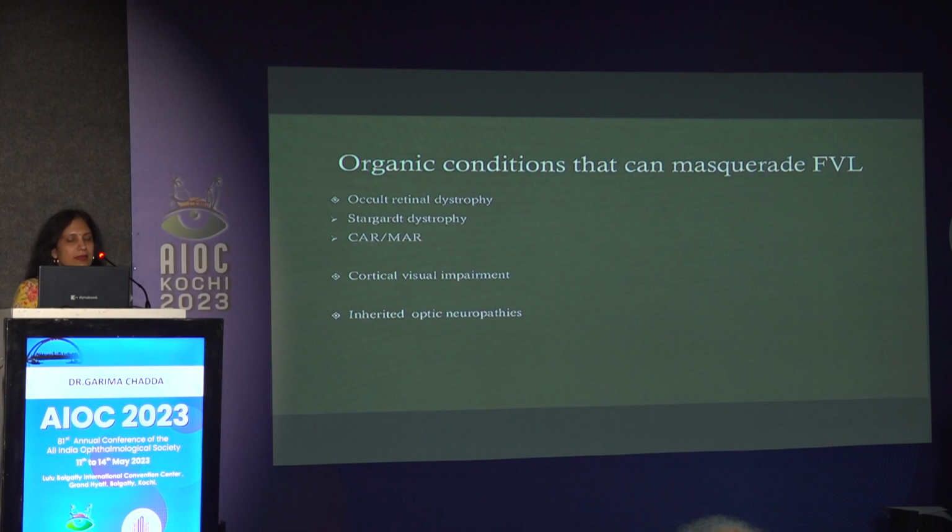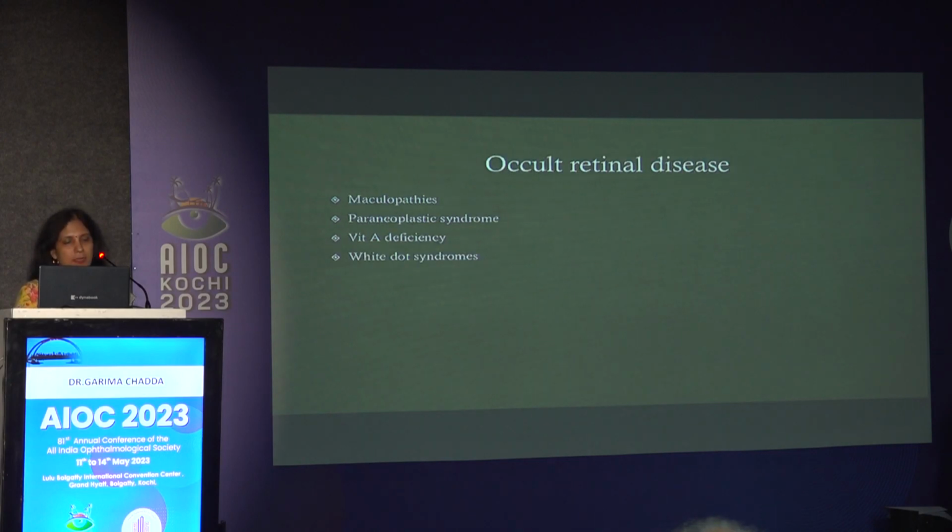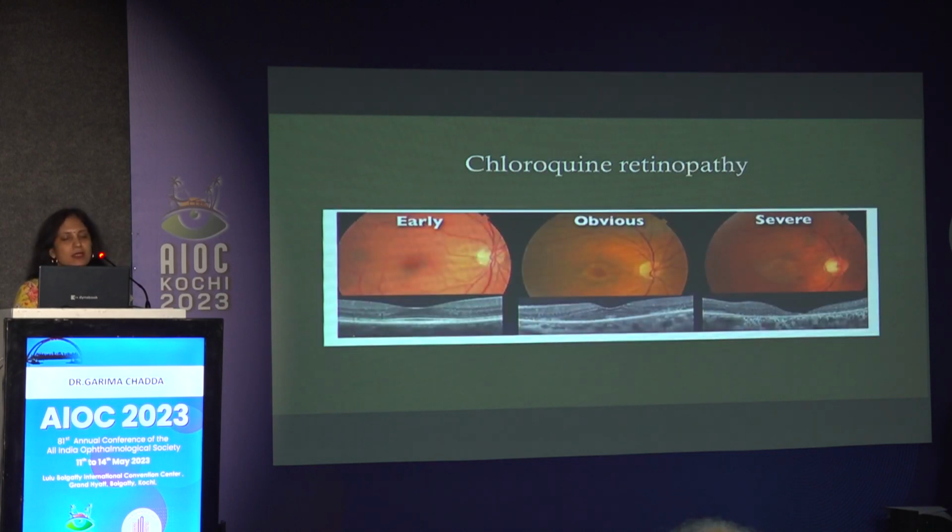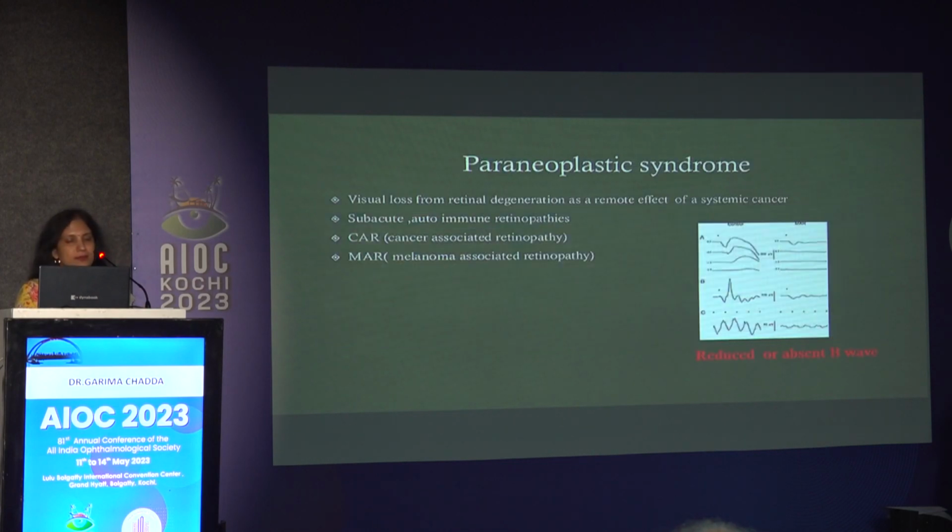Organic causes can also masquerade as functional visual loss, as Nagin sir has pointed out earlier: occult retinal dystrophies, Stargardt dystrophy, CAR, MAR, cortical visual impairment, inherited optic neuropathies, occult retinal diseases, maculopathies, paraneoplastic syndrome, vitamin A deficiency, white dot syndromes, to name a few. Whenever we talk about chloroquine maculopathy, the first thing which comes to our mind is bullseye maculopathy. But in early cases, it might not be obviously evident to us.